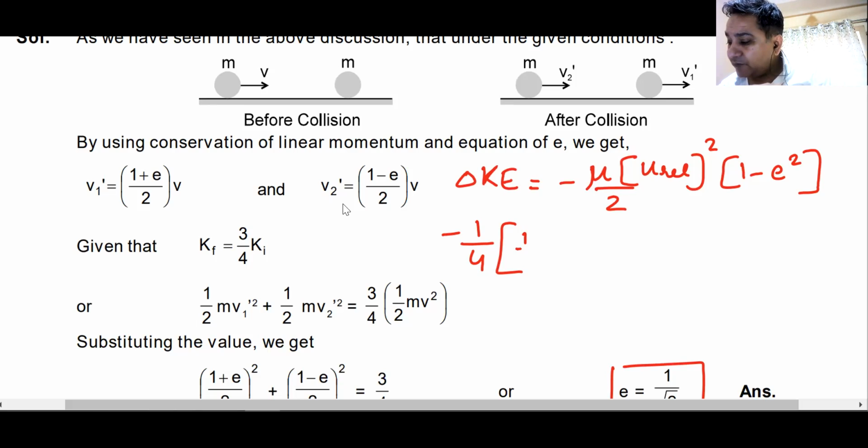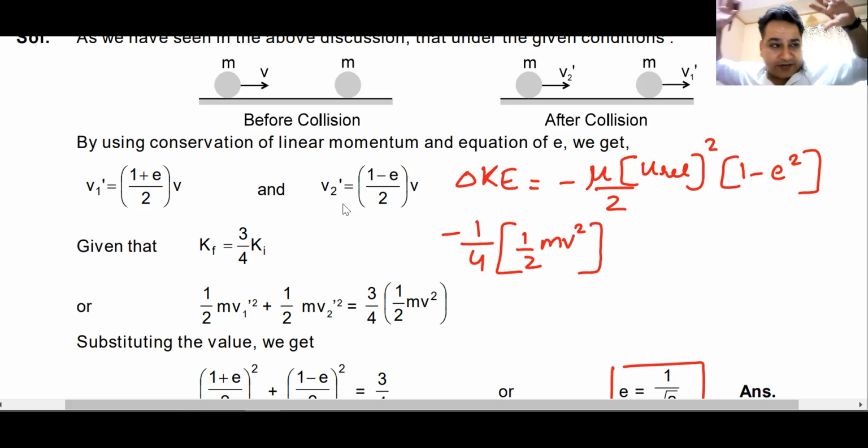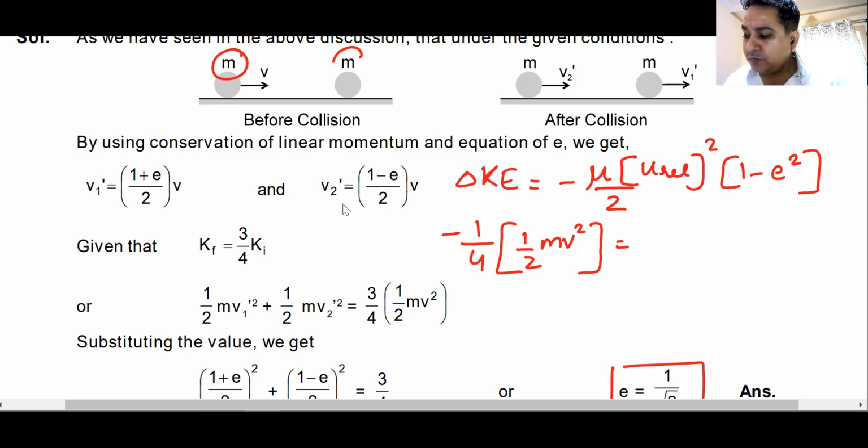K is half m v squared. Initial kinetic energy is half m v squared. Do we have raise hand? Raise hand gives me more confidence. This is equal to minus mu by 2, where mu is m1 m2 divided by m1 plus m2. m1 m2 is m squared, divided by m1 plus m2, which is 2m. m squared divided by 2m becomes m by 2, and with one more 2 here, it is 2 into 2.